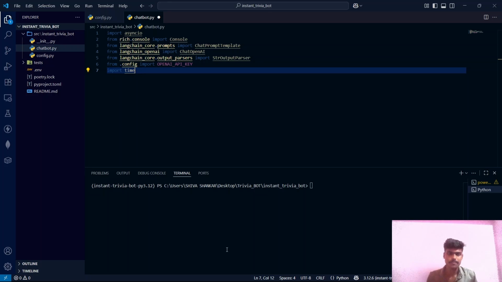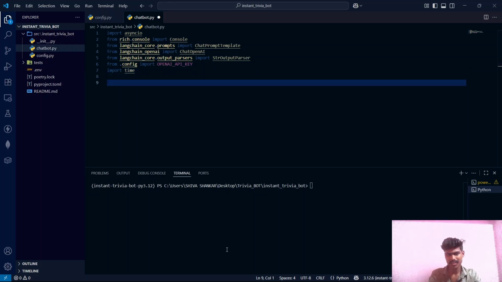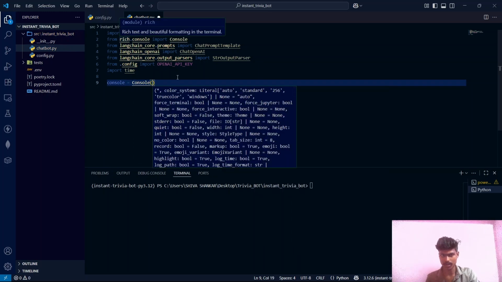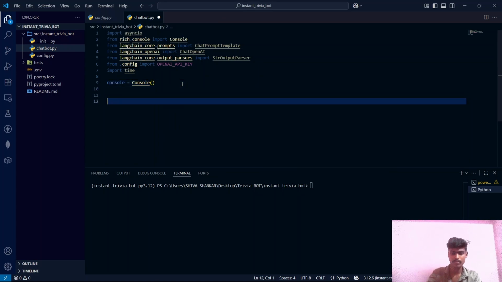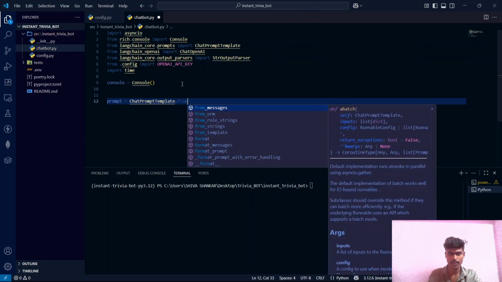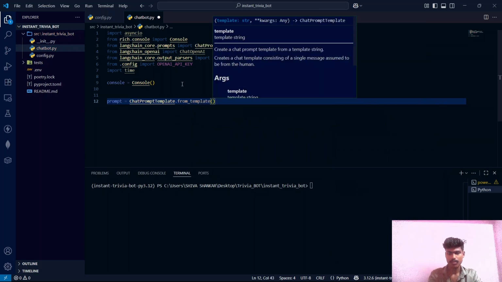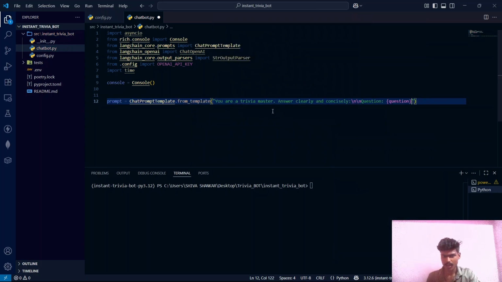So guys, now it's time to code. First of all, let's create a console object using the Console class which we have imported from rich.console. We will be using this console object in the code, guys. And we should define a prompt. Prompt is equal to ChatPromptTemplate.from_template. Here I am pasting the template, guys. You are a trivia master. Answer clearly and concisely. And this is the question. So this question is the variable, guys. Whatever question we ask, that will go inside this variable and the remaining thing stays constant.